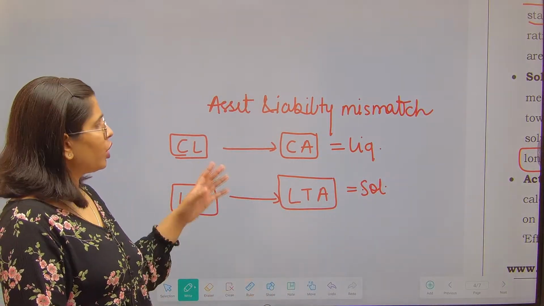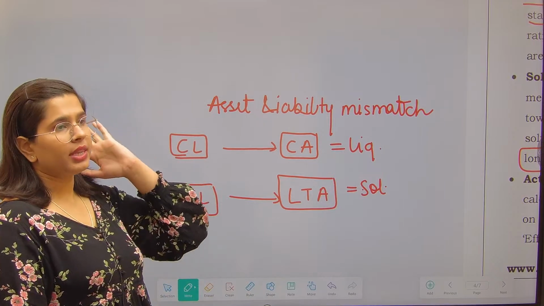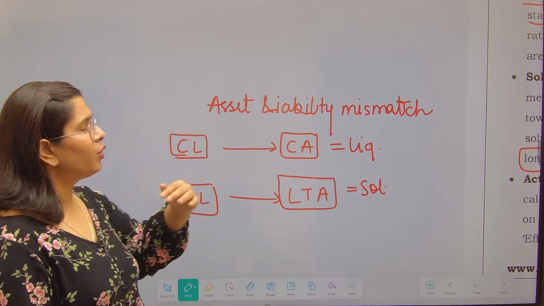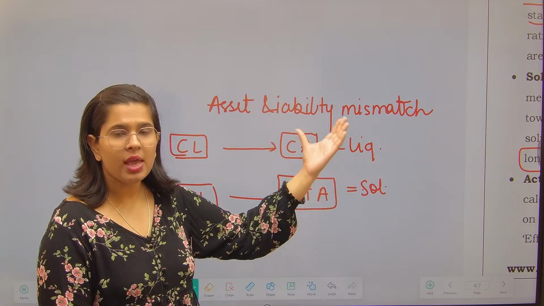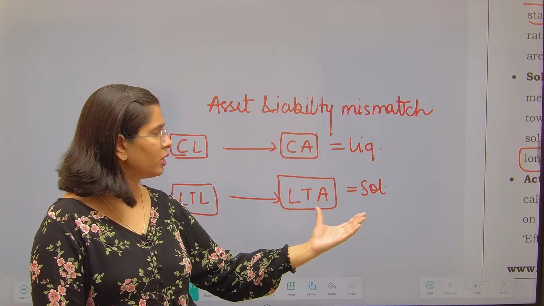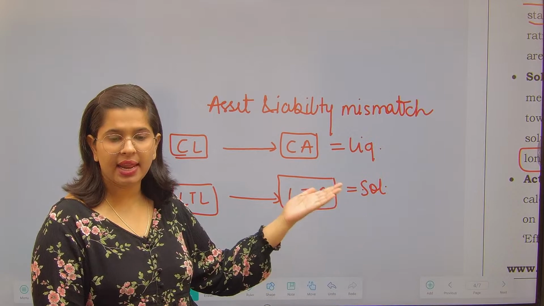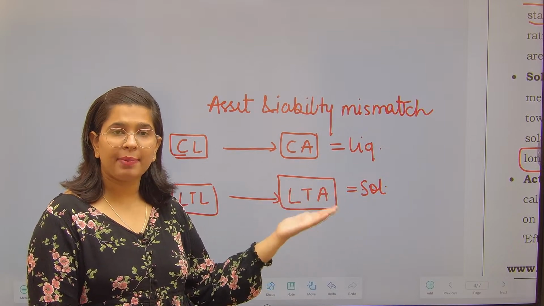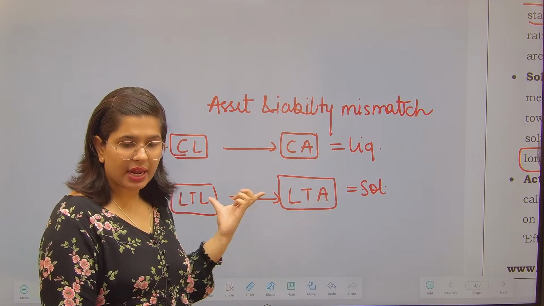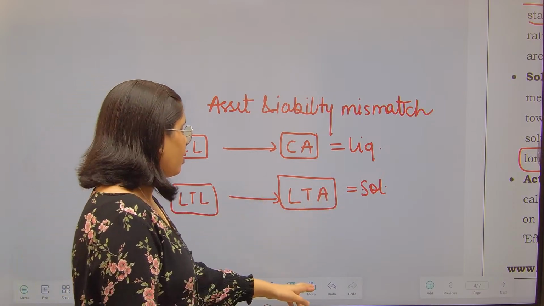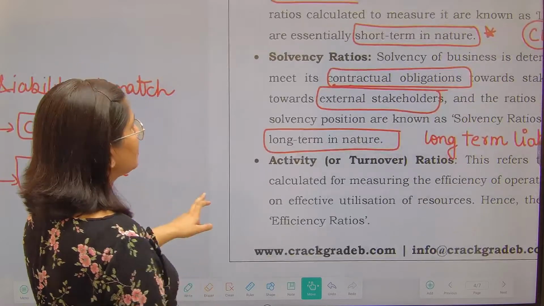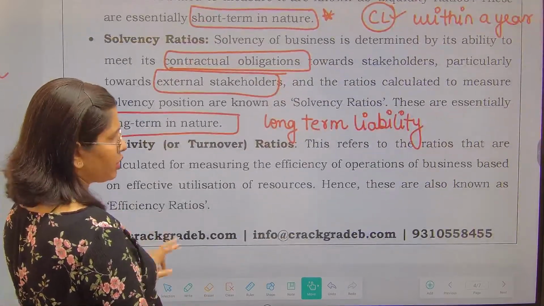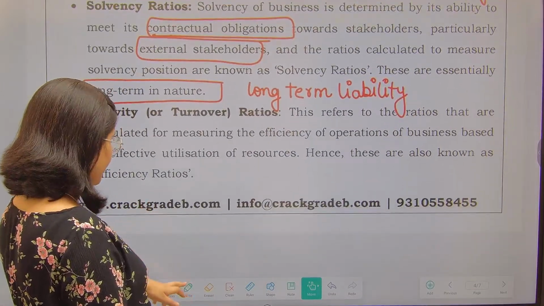Okay, and you can also link it with banking. In banks, it has been mandated to maintain a liquidity ratio, and it has also been said to the banks that they have to maintain an NSFR ratio. NSFR is what? Your net stable funding ratio, right? So that depicts this. Now we are done with this particular concept. Solvency, now you have understood. Solvency is long term in nature.